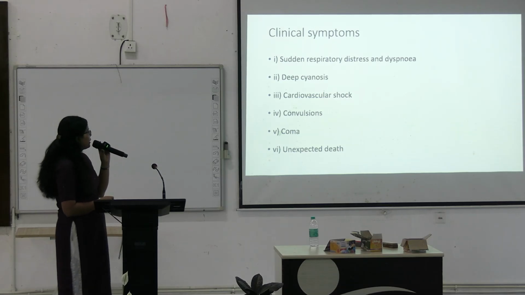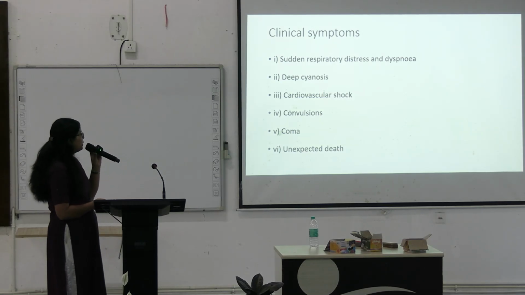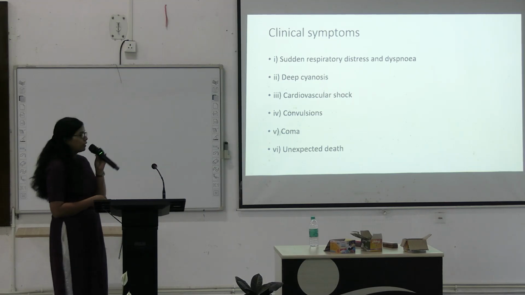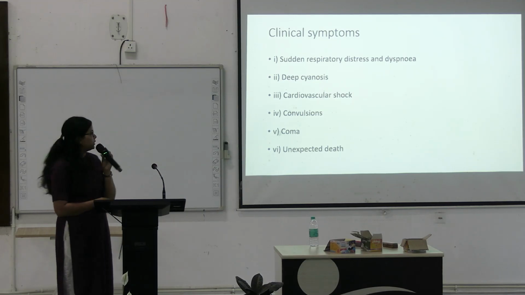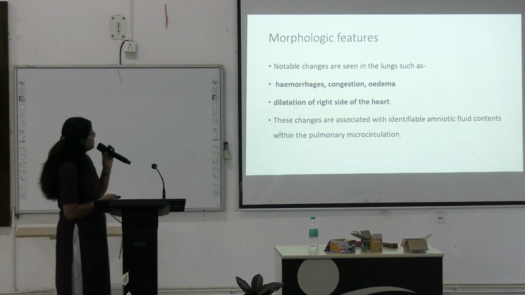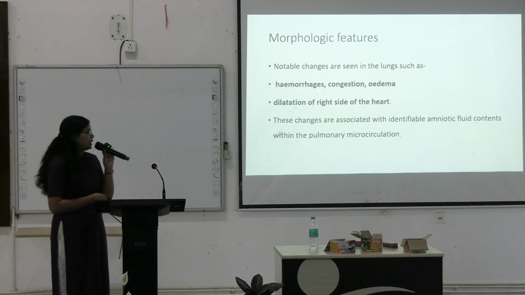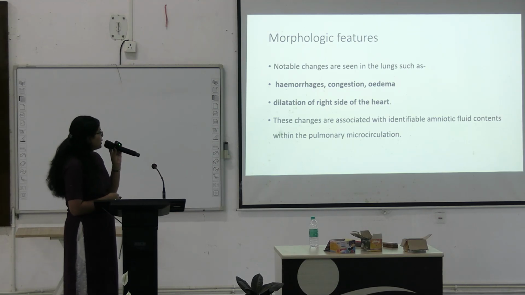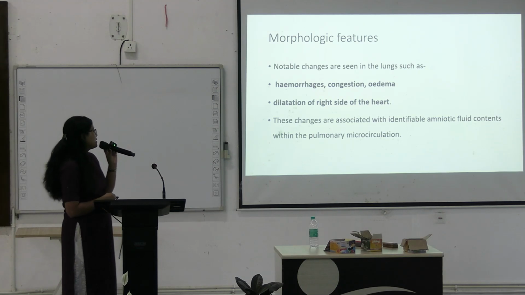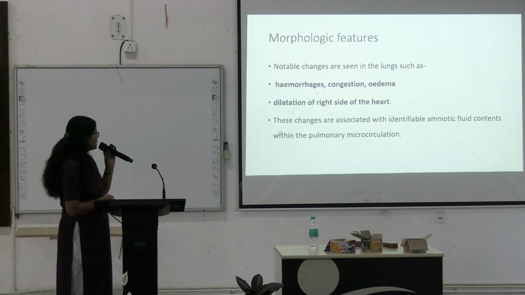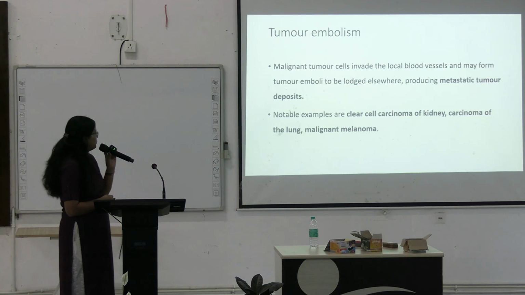Clinically, it will present as sudden respiratory distress, dyspnea, deep cyanosis, cardiovascular shock, convulsion, coma, and it can also cause unexpected death of the mother. The notable changes we can see in the lungs are pulmonary hemorrhage, congestion and edema. We can also see dilatation of the right side of the heart. These changes are associated with an identifiable amount of amniotic fluid contents within the pulmonary microcirculation.